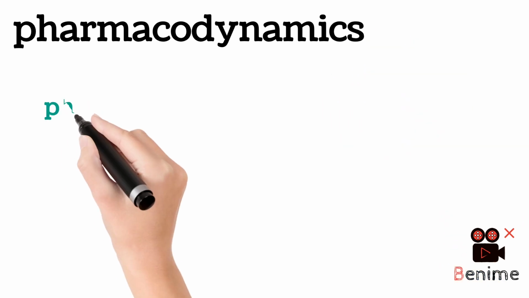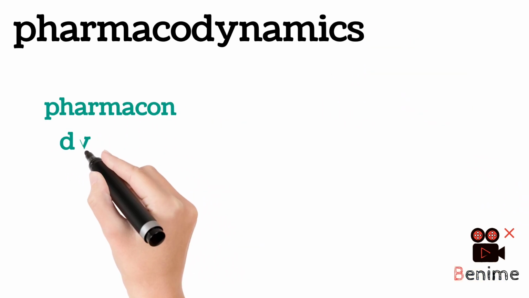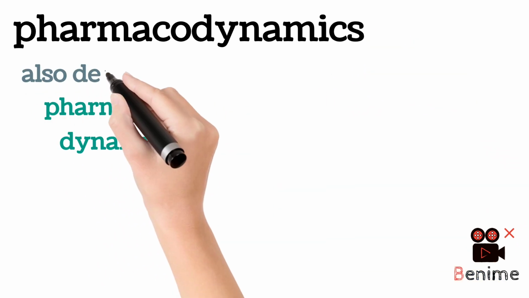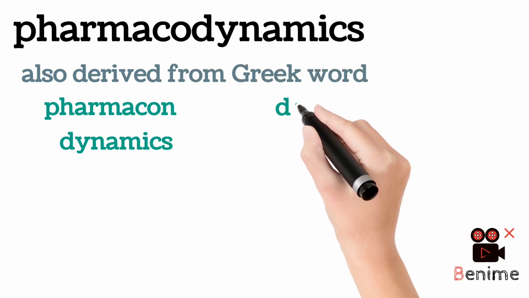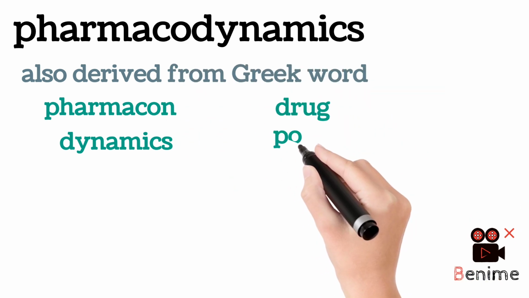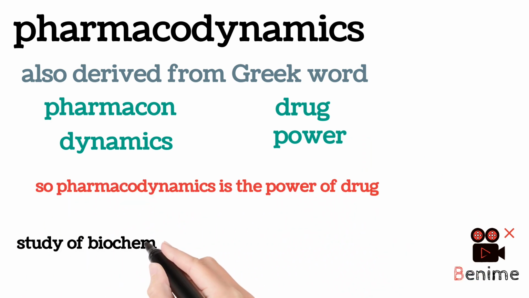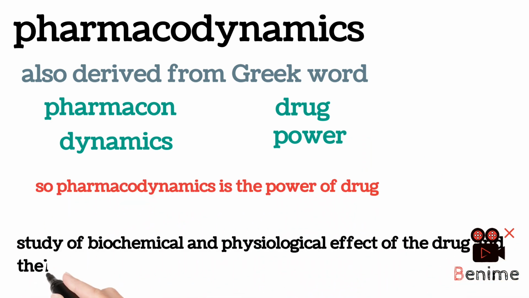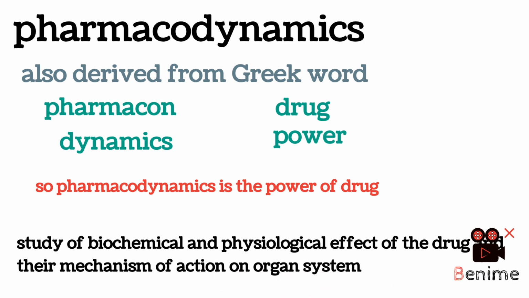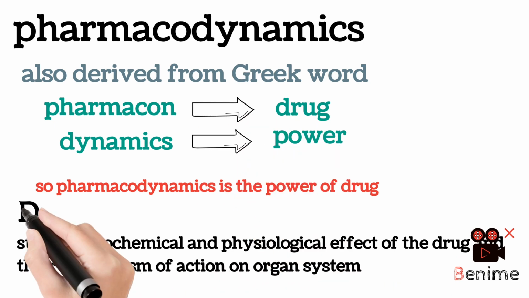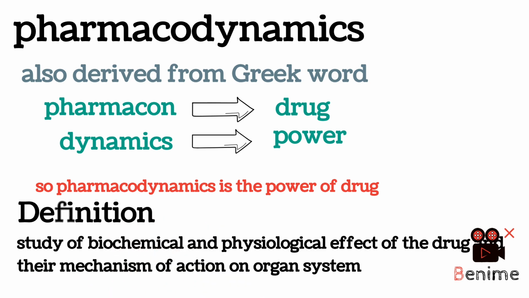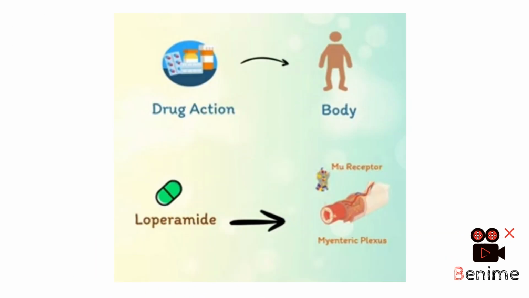The next is pharmacodynamics. Pharmacodynamics is also derived from Greek words, pharmakon and dynamics. Pharmakon means drug and dynamics means power. So pharmacodynamics is the power of the drug. It is the study of the biochemical and physiological effects of the drug and the mechanism of action on organ systems. Pharmacodynamics is the drug's action on the body, meaning what the drug does to the body.